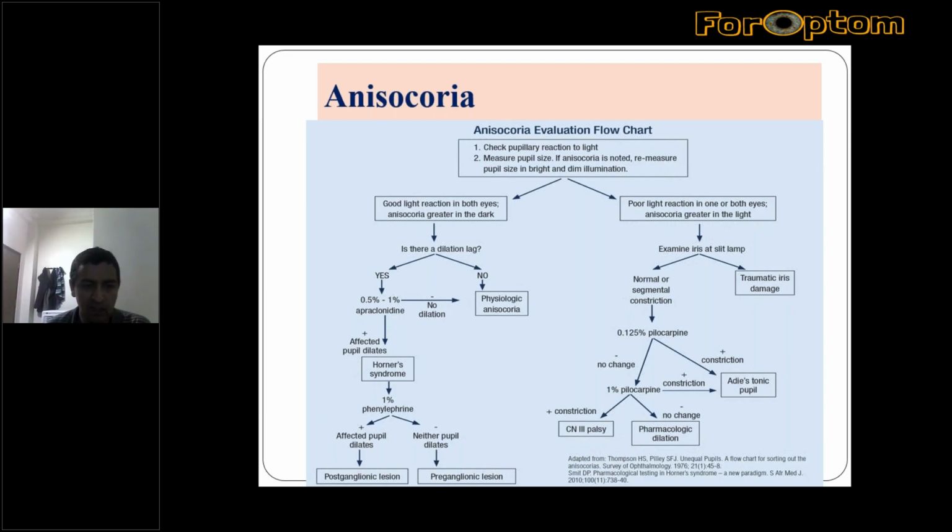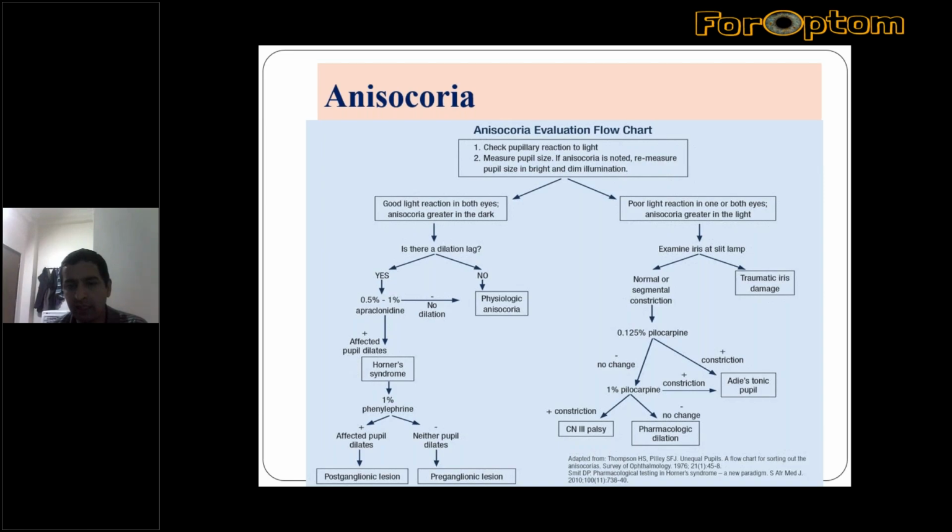If the affected pupil now dilates, then it is Horner syndrome. If a 1% phenylephrine test is done and the affected pupil dilates more, then it is a postganglionic lesion. If not, that is a preganglionic lesion.